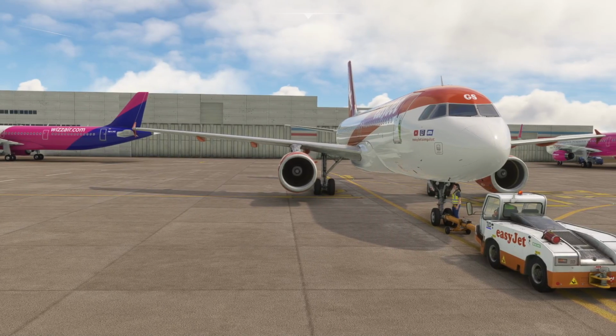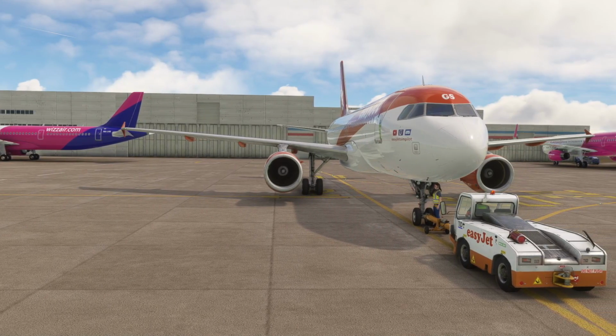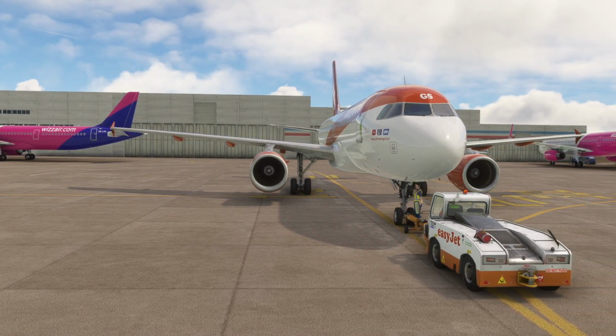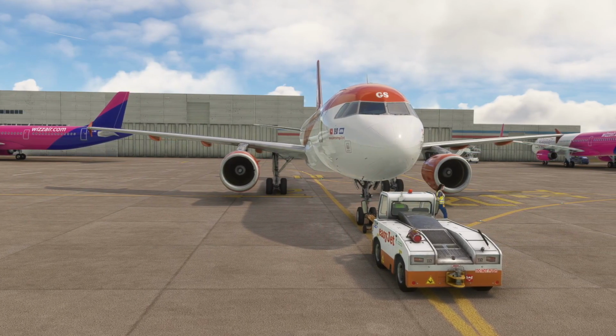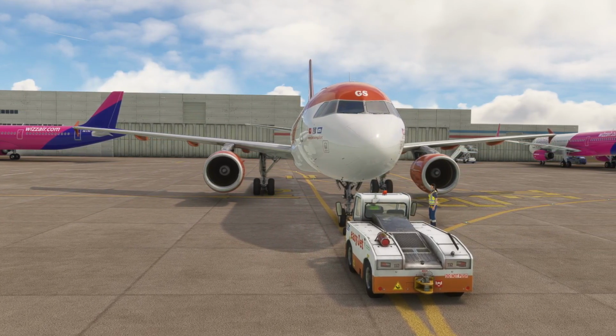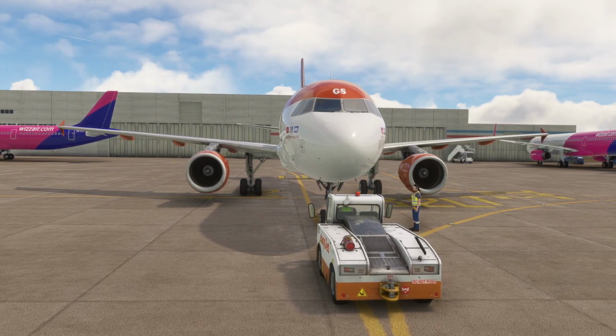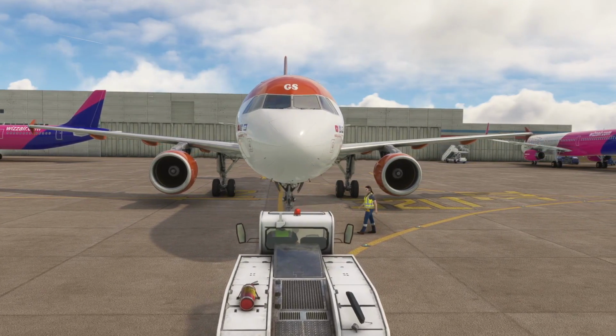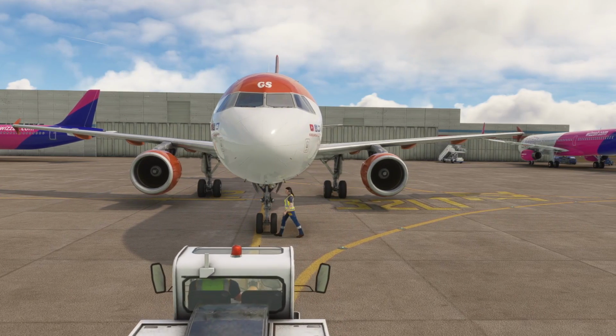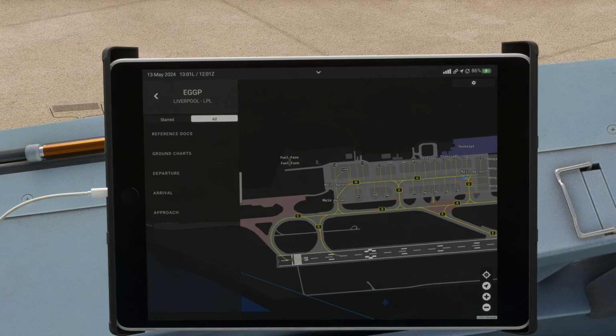So probably not quite realistic in that it's telling us straight away to contact the tower when we're ready for departure. We haven't got a taxi clearance yet. Obviously the ground would normally tell us where to go. So I will push back and then ask where it would like us to taxi, and see what taxiway instructions it gives us. Liverpool ground, easy 34 Alpha Mike is ready for taxi.